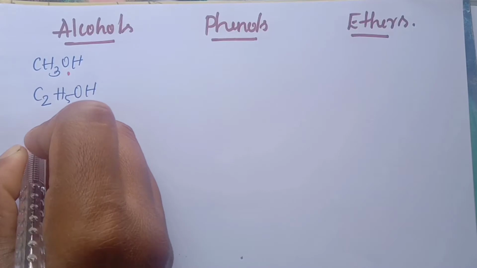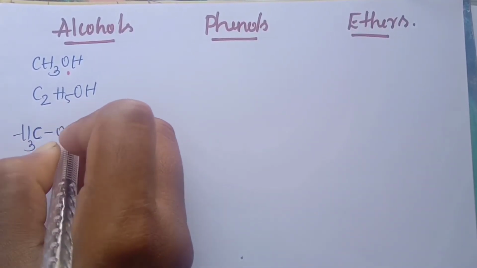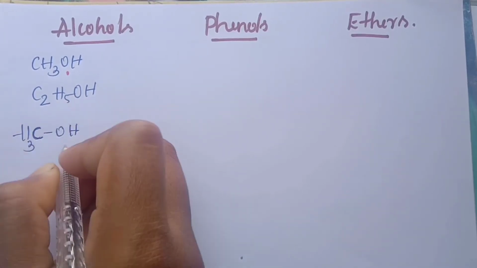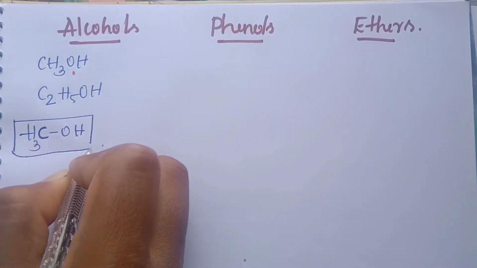Here in CH3OH, the OH is directly attached to the carbon in the aliphatic system.